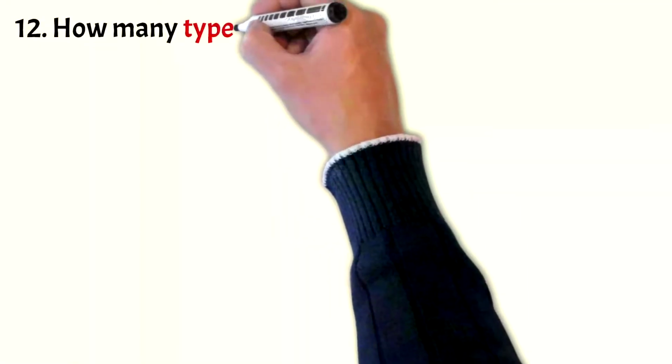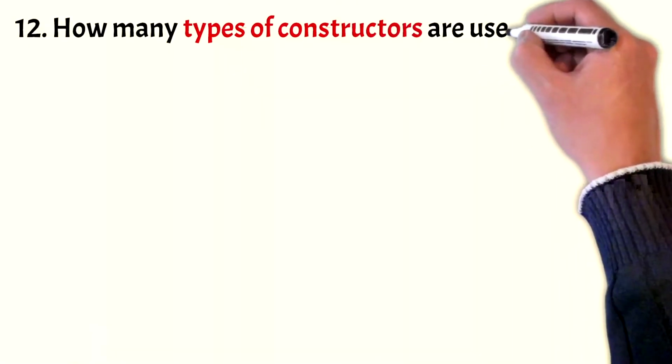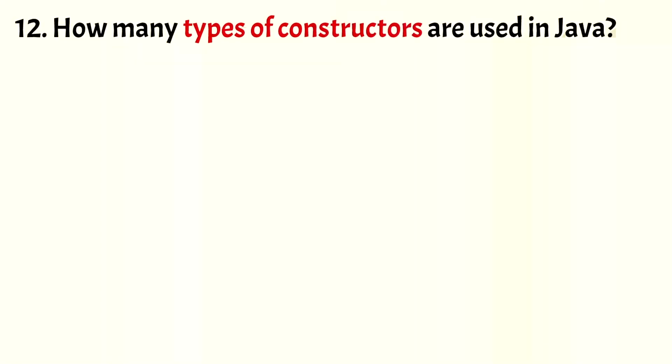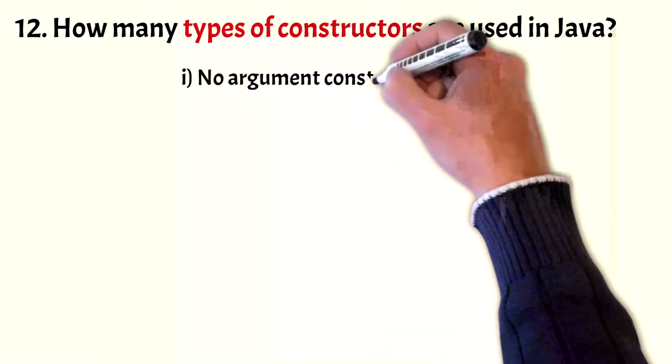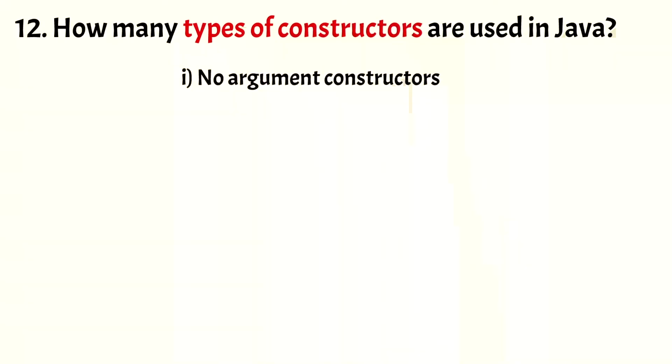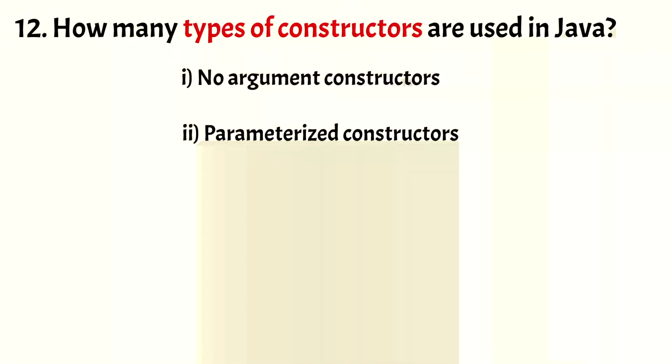Now coming to the next one, how many types of constructors are used in Java? Based on arguments accepted by the constructor, there are three types of constructors. The first one is the no argument constructor. A no argument constructor is a constructor that doesn't have any arguments or parameters. The values are defined within the constructor itself. Next is the parameterized constructor.